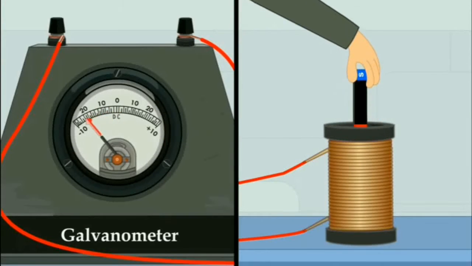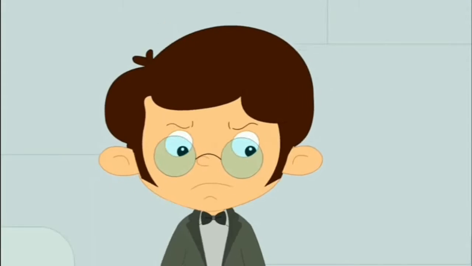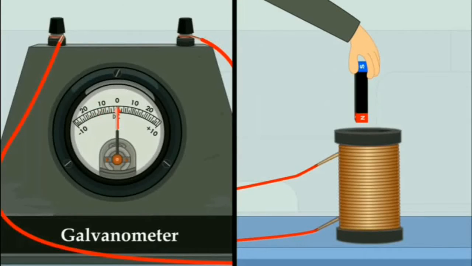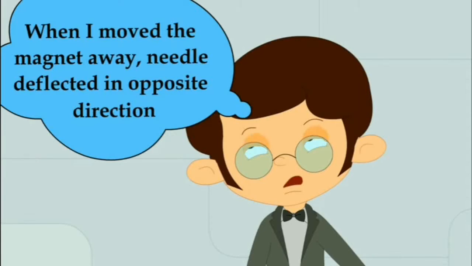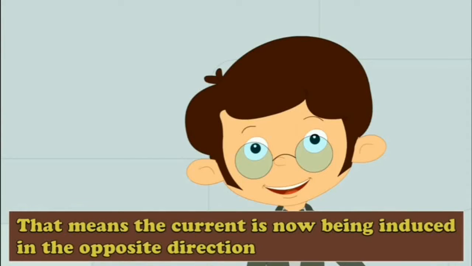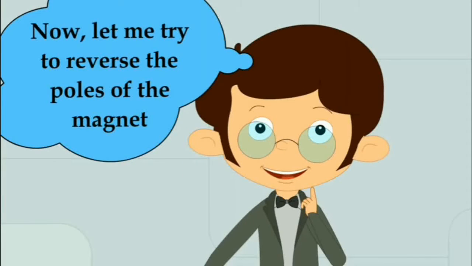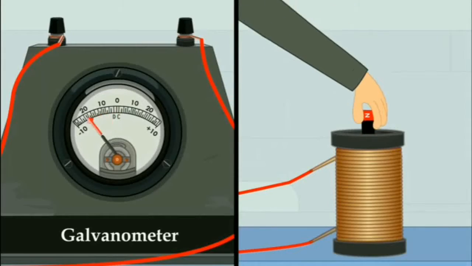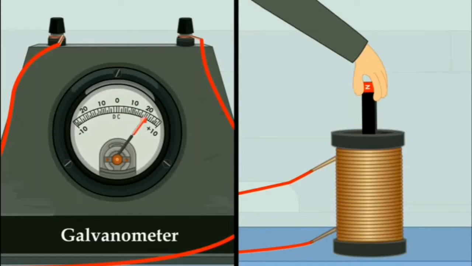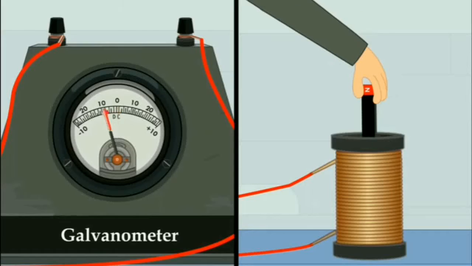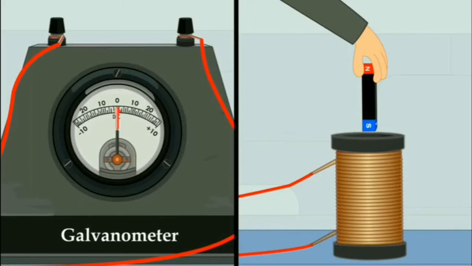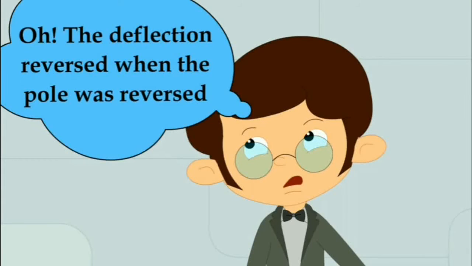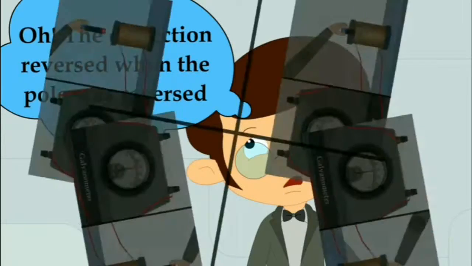Now Faraday, keeping the coil fixed, moved the magnet out of the coil. Again he found deflection in the galvanometer, but in the opposite direction, indicating that the current is now being induced in the coil in the opposite direction. So he tried to reverse the poles of the magnet. Faraday repeated the experiment, making the magnet enter the coil and then taking it out of the coil. He found the galvanometer to show deflection in both directions.